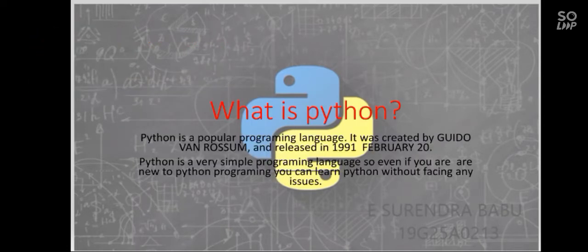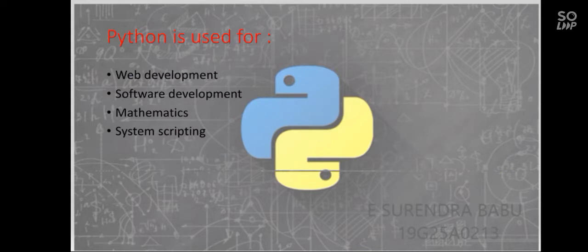What is Python? Python is a popular programming language. It was created by Guido van Rossum and released on February 20, 1991. Python is a very simple programming language, so even if you are new to programming, you can learn Python without facing any issues. Python is used for applications such as web development, software development, mathematics operations, and system scripting.